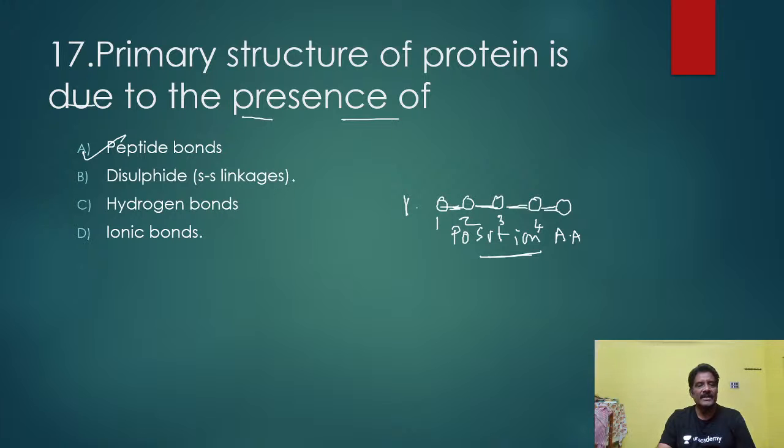Disulfide bonds means cysteine, methionine. Okay, cysteine, these have a disulfide link. Hydrogen bonds are in the secondary structure of the protein. Ionic bonds are in the tertiary and also quaternary.